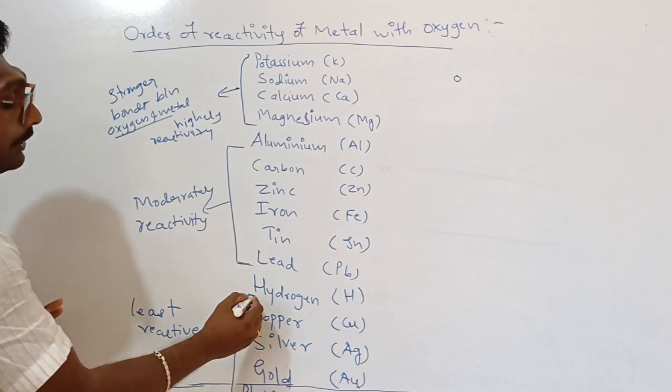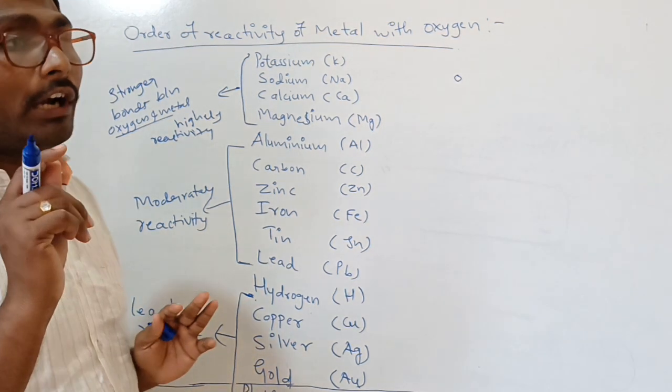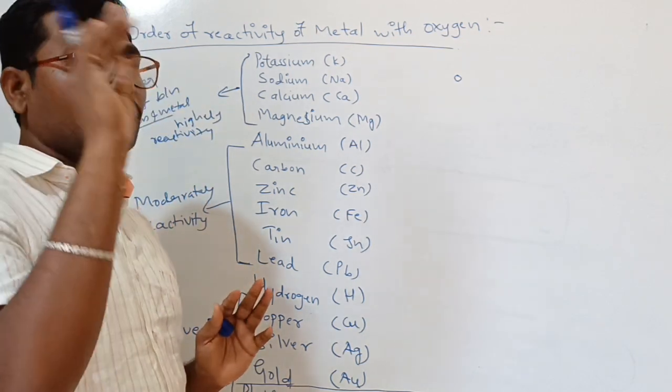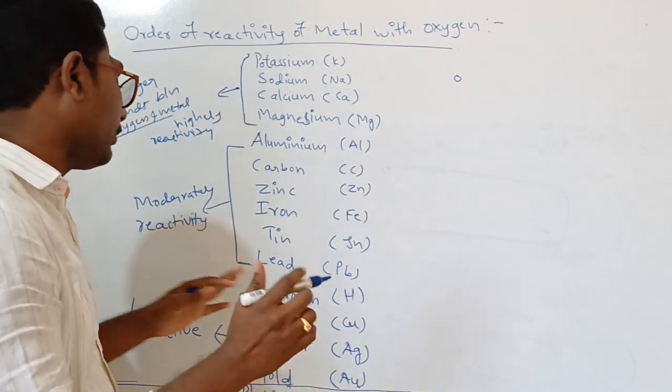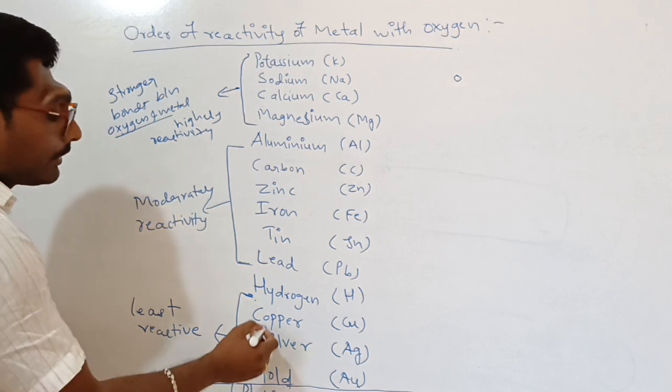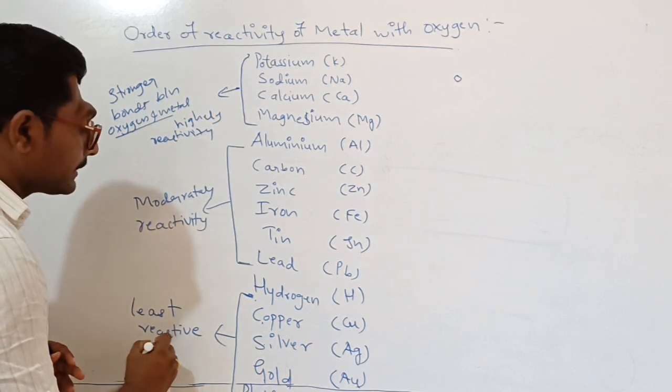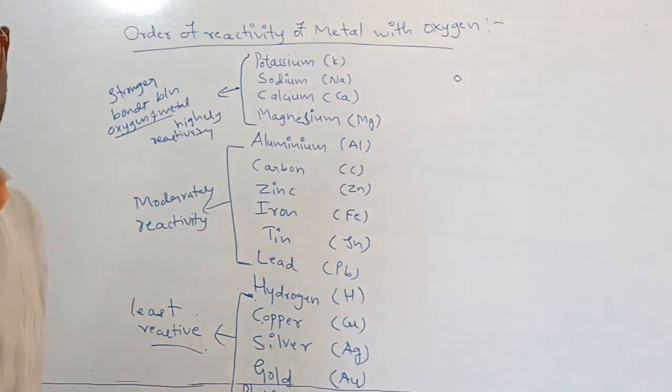Hydrogen wants one stable electron, so it will gain electrons and reach 1s2. Below it are copper, silver, gold and platinum. Those are the least reactive in nature.